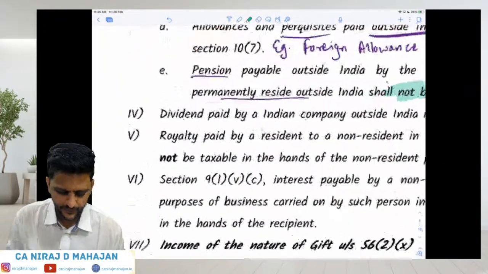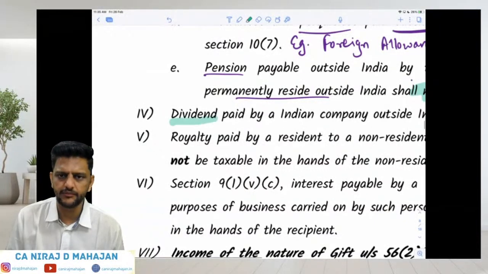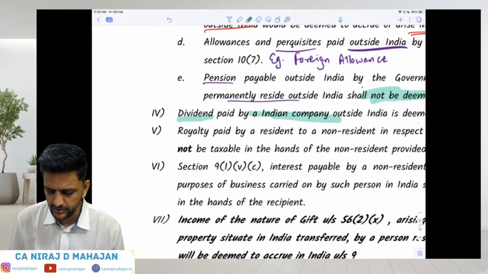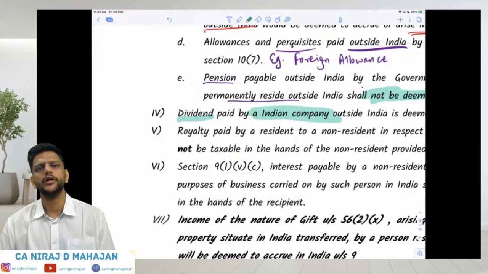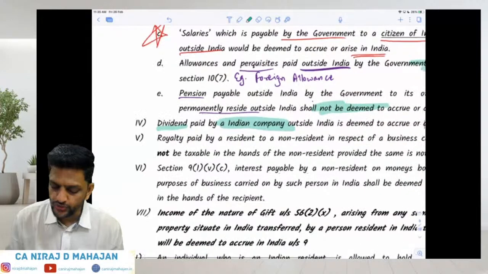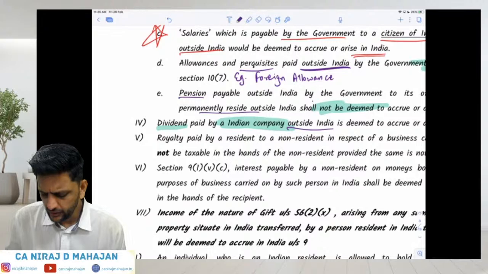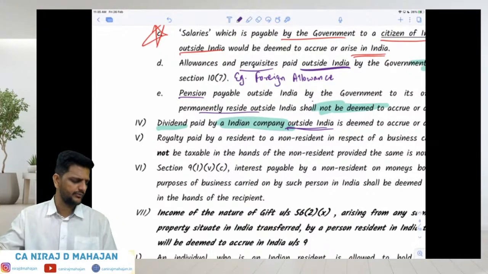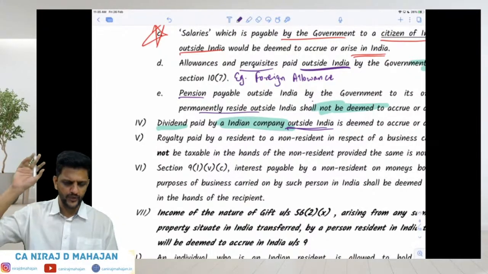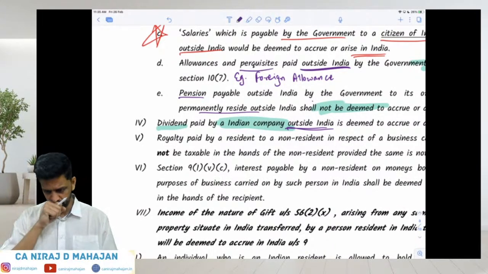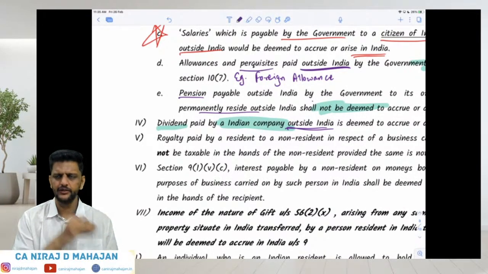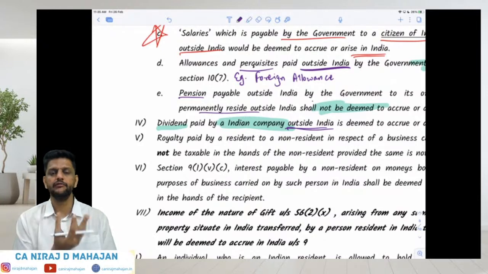Then, dividend paid. Now this is another example. Paid by an Indian company. Obviously, who pays the dividend? The company will pay. So if the dividend is paid by an Indian company but outside India, why outside India? Now the shareholder might be residing outside India, so he would have requested to transfer it into his foreign bank account. So the dividend is paid by an Indian company, even if it is paid outside India. Still, where is the source?